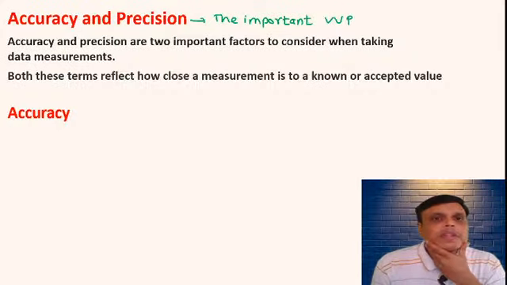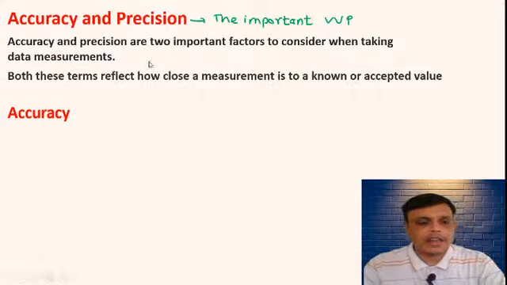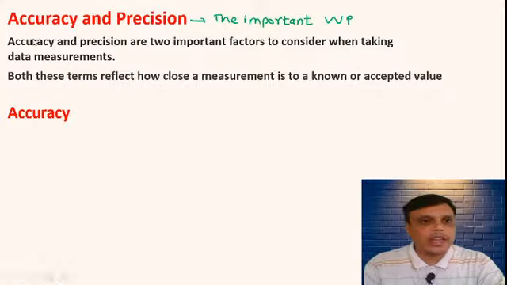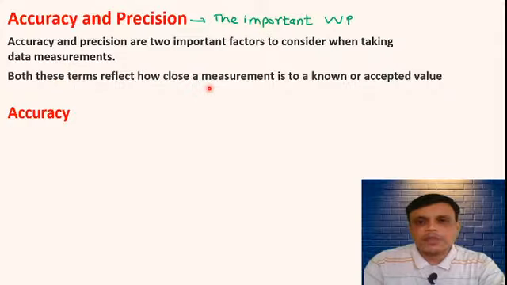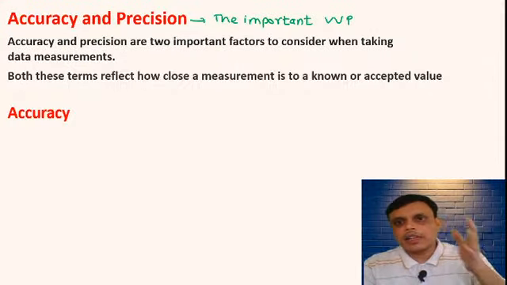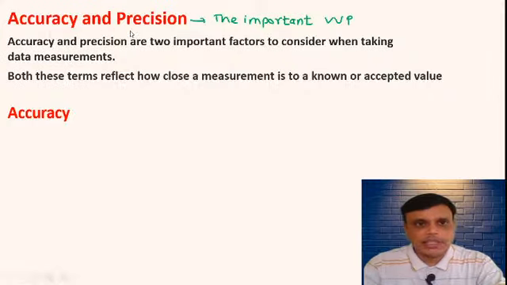So what is accuracy or precision? Accuracy and precision, these two are important factors that need to be considered when taking data measurements. Both these terms reflect how close the measurement is to the known or accepted value. For example, if you know the accepted value or true value, then we can compare our data measurements with this accepted value by knowing the concept of accuracy and precision.